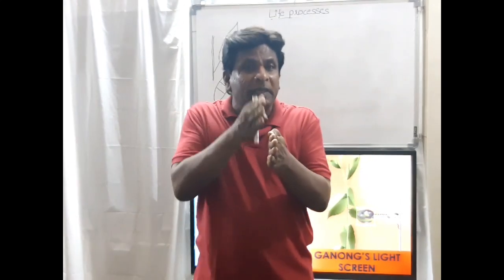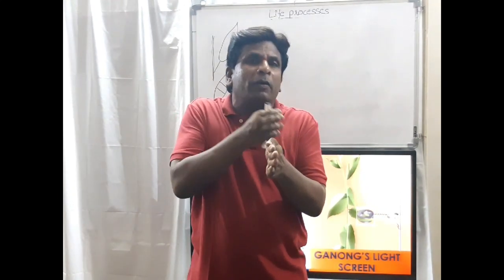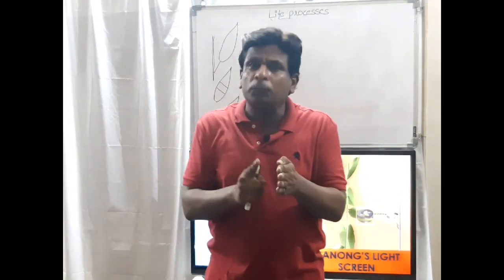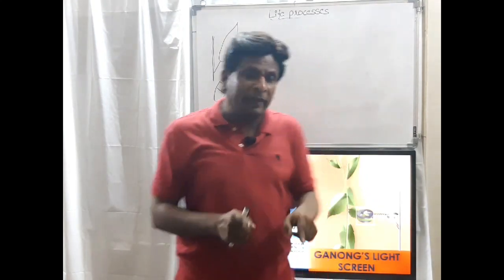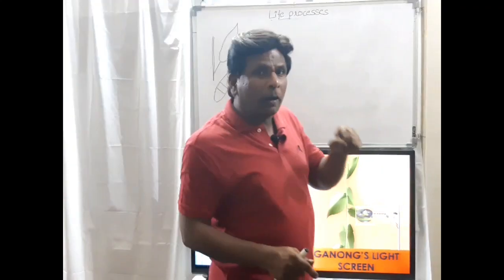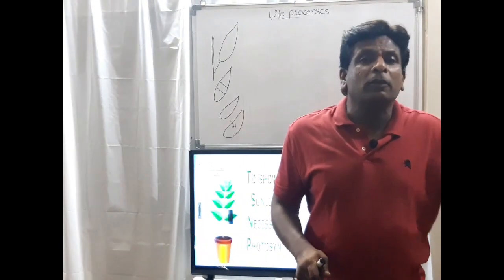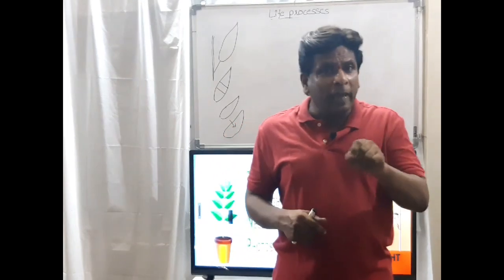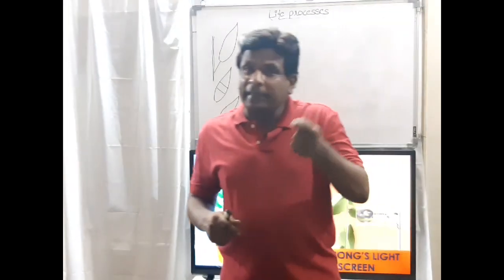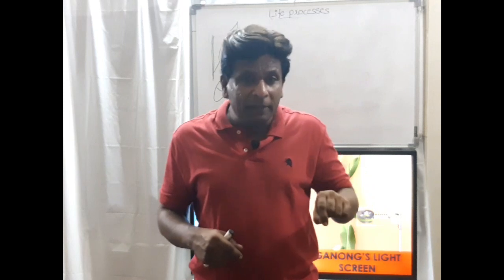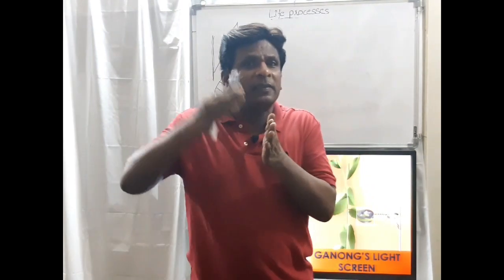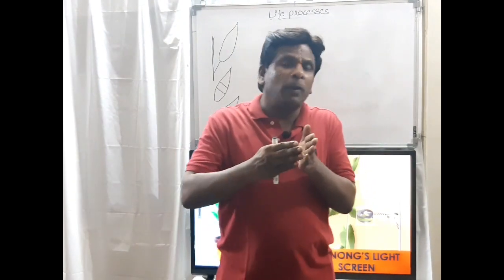The plant should be de-starched before we start the experiment. That we have to make first. So for that we are keeping the potted plant in a dark place for 3 days. What will happen by this? We are keeping it in a dark place, means we are avoiding the sunlight from the plant.